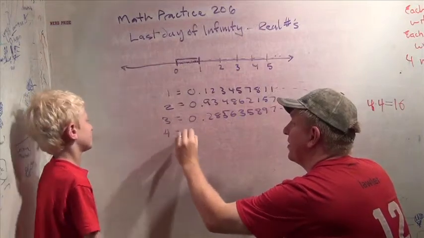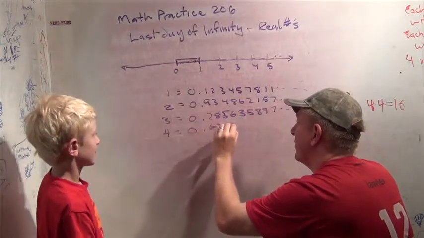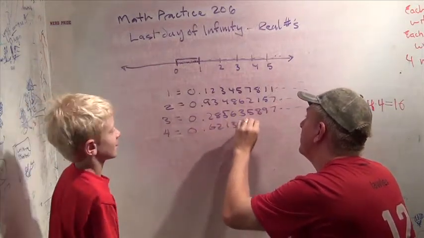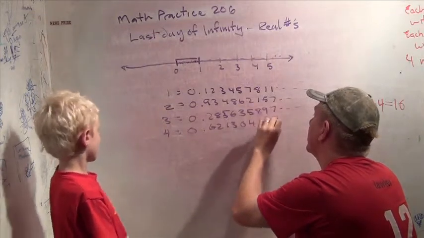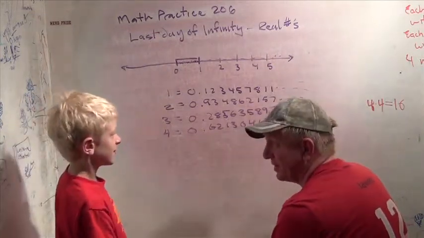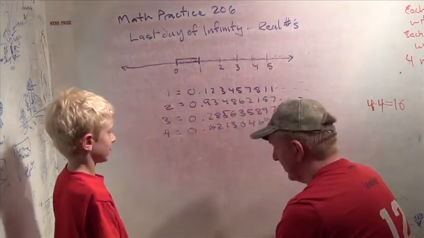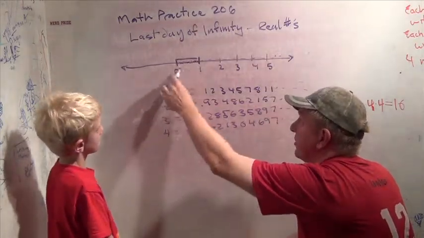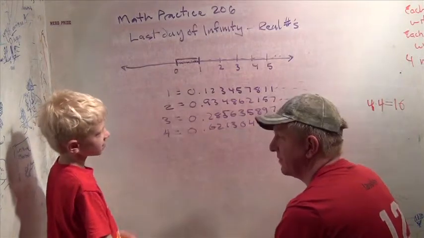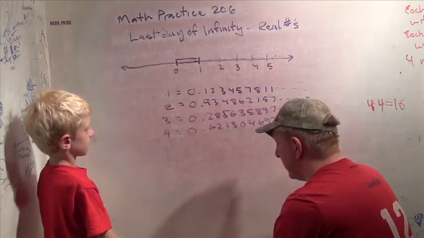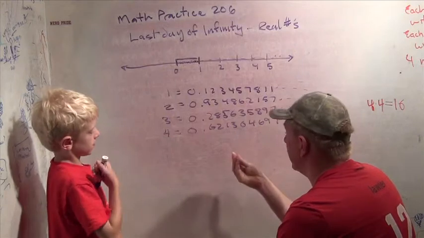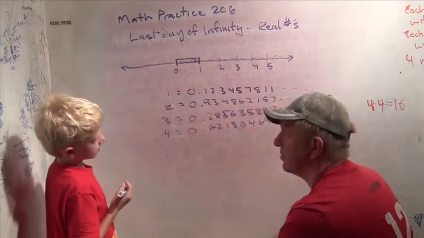In room number 4 goes 0.6213046997... And this goes all the way down forever. And these are just the numbers between 0 and 1. They're all 0 point something. Now the question is, if we go down to infinity, should we get all the numbers?